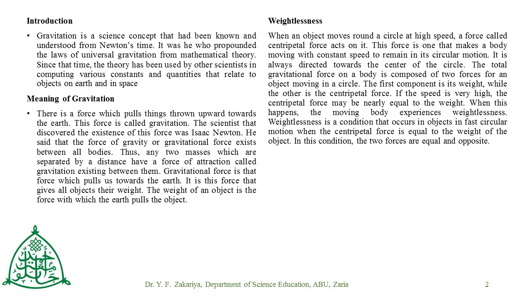The total gravitational force on a body is composed of two forces for an object moving in a circle. The first component is its weight. When this happens, the moving body experiences weightlessness. So briefly, we can say weightlessness is a condition that occurs in objects in fast circular motion when the centripetal force is equal to the weight of this object. In this condition, the two forces are equal and opposite, and this will lead us to our next topic, the Earth in space.